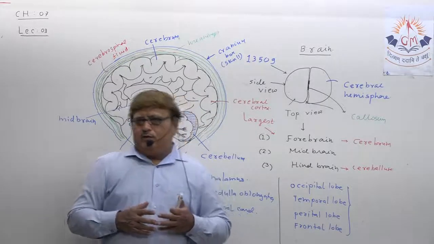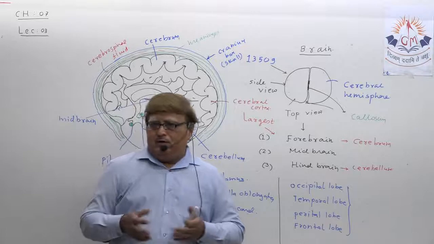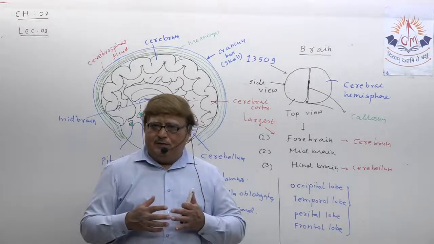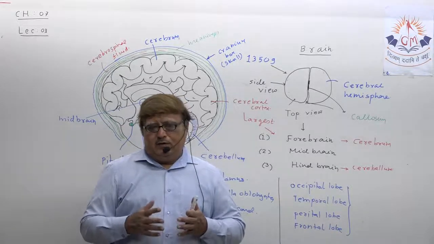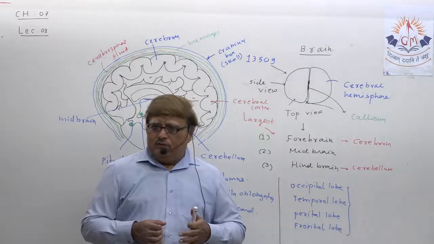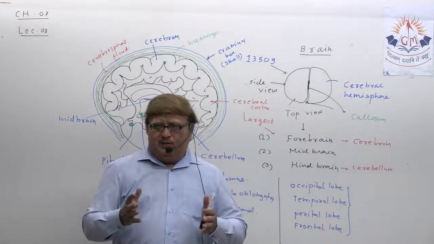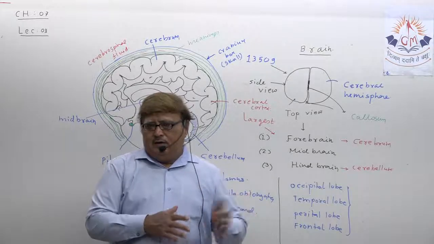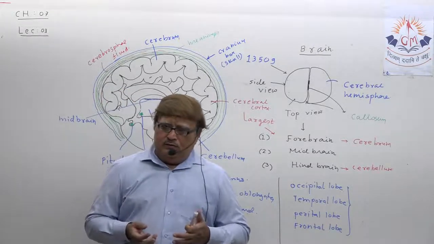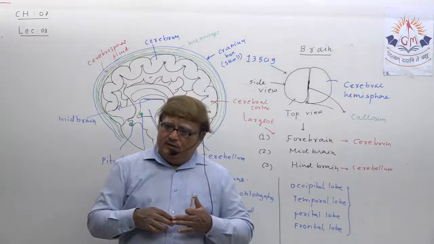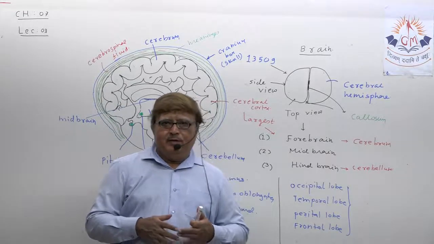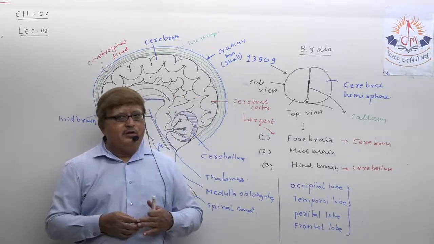So that posture and balance of the body during dancing, walking, running, jumping, everywhere, wherever there is a balance process, that is controlled by your cerebellum. Understand? You have seen persons not able to balance their body and moving here and there when they have taken some intake of alcoholic drinks, because alcoholic drinks directly affect your cerebellum for the time being, and for the time being you lose control of your body.